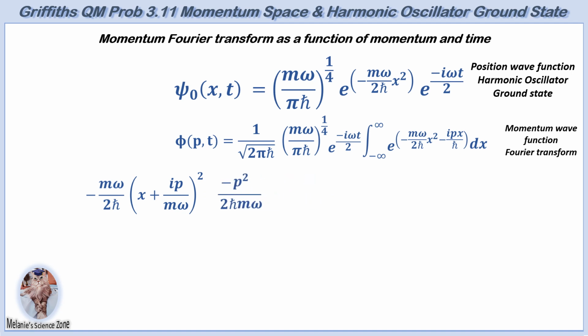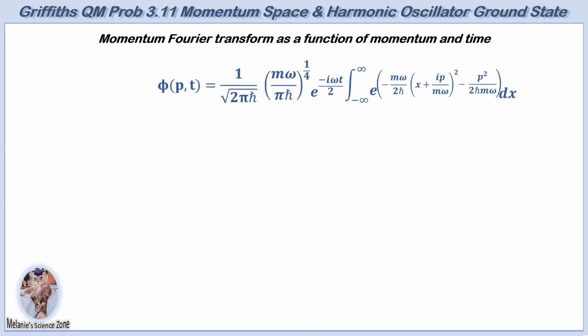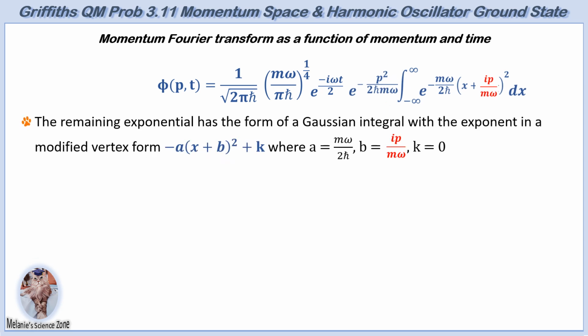This final form is substituted into the exponential in the equation for momentum space wave function. The exponent in the integrand contains 2 terms. The second term is independent of x and can be factored out of the integral. The remaining exponential has the aforementioned vertex form, with b equal to ip over m omega and a equals m omega over 2h bar. The integral is now in the form of a Gaussian integral.